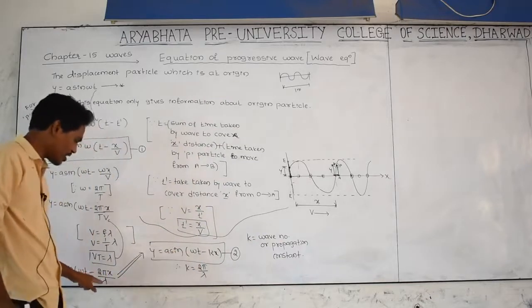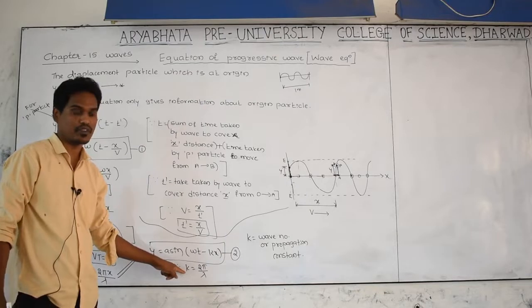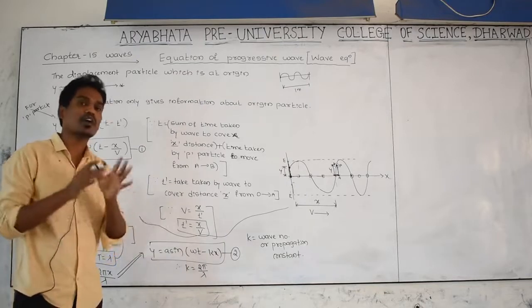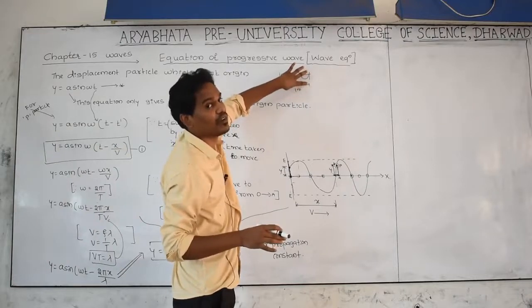2 pi by lambda is nothing but k. K is nothing but wave number. What is wave number? Number of waves present in 1 meter of length in the medium.